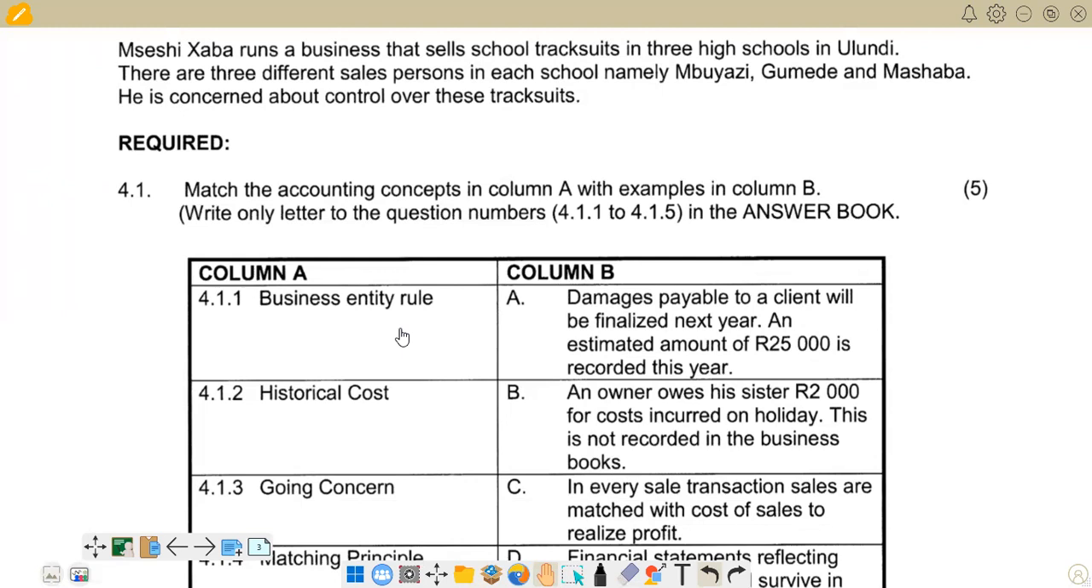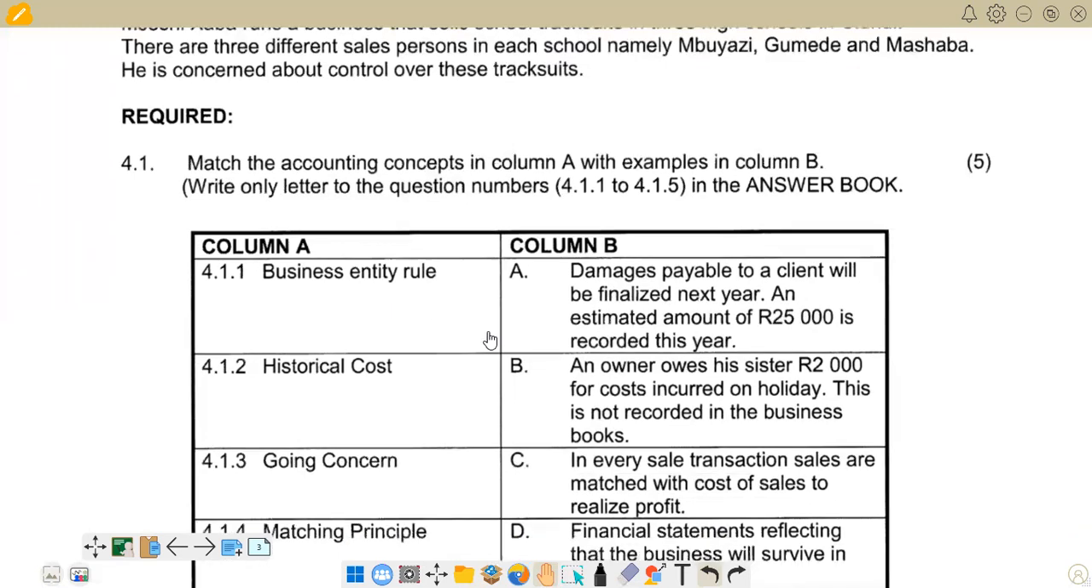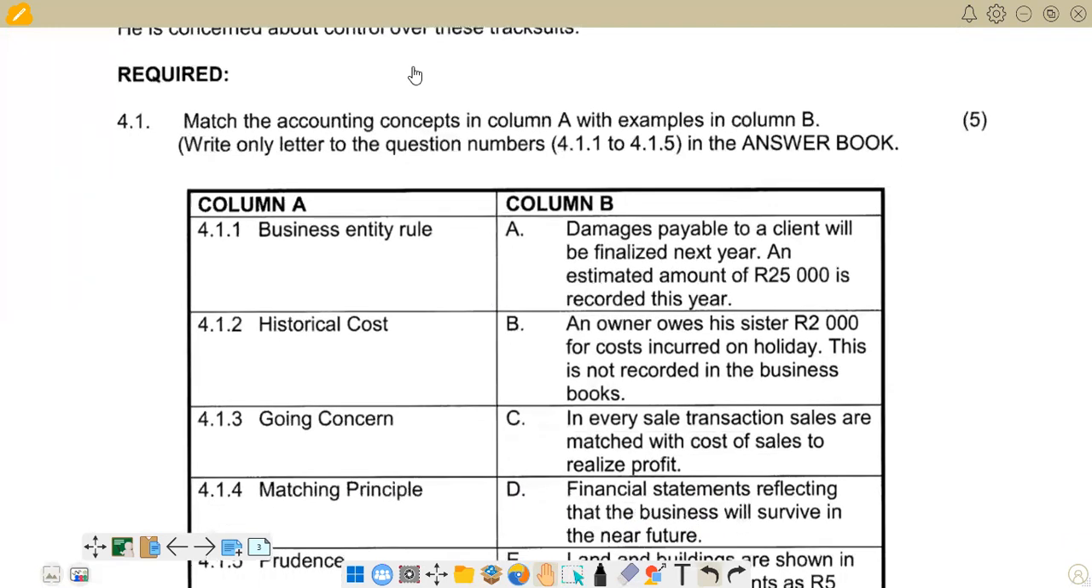So according to the responses that we are having, we go and check in column B for the most appropriate explanation matching this business entity rule. You see that B actually explains what we have in terms of business entity rule, and it says an owner owes his sister 2,000 rands for costs incurred on holiday. This is not recorded in the business books. Why was it not recorded? It was not recorded because it's not a business transaction. It's a transaction of the owner. So we have a line between the owner and the business. So we do not have to record that 2,000. So this is what we have in terms of the first one.